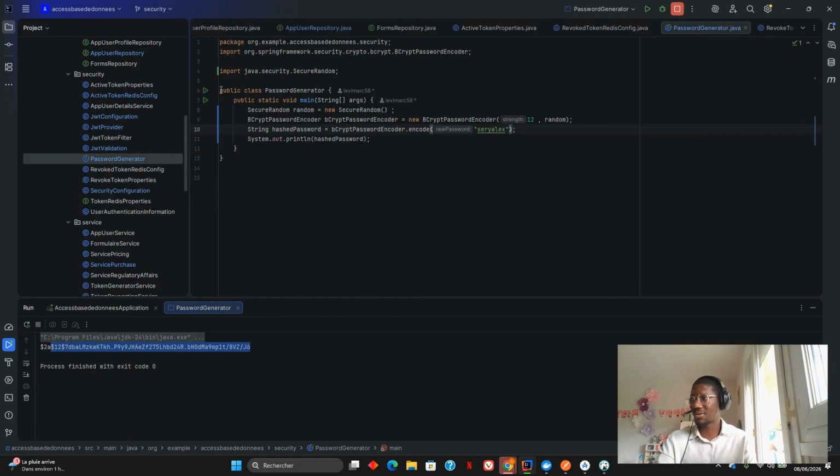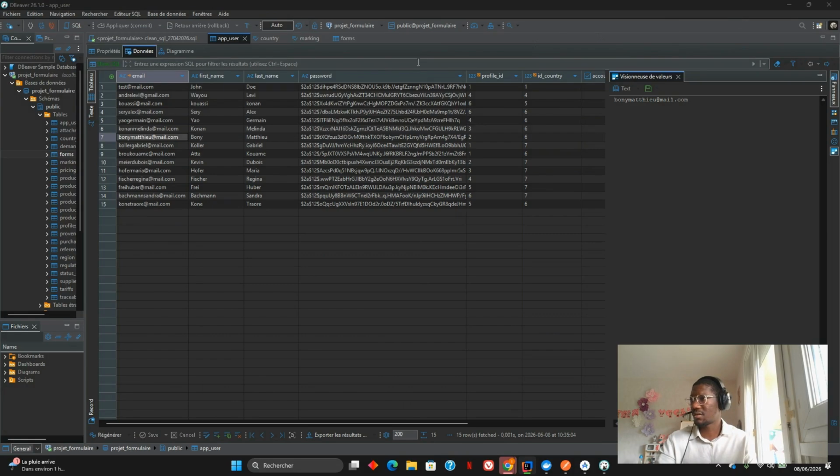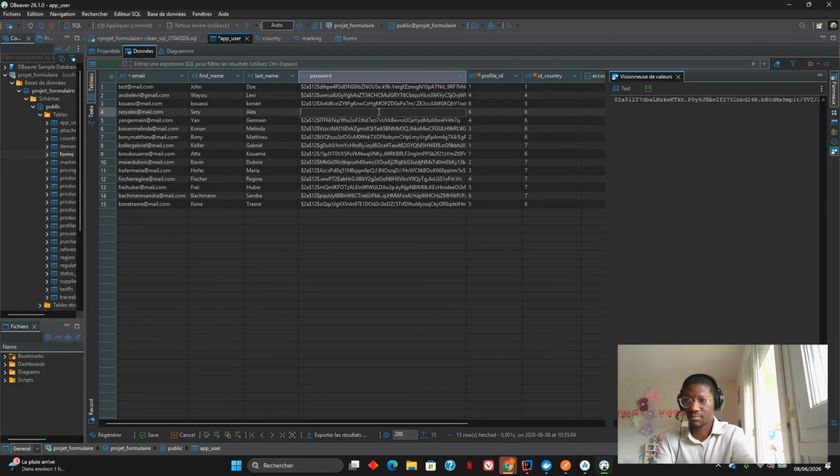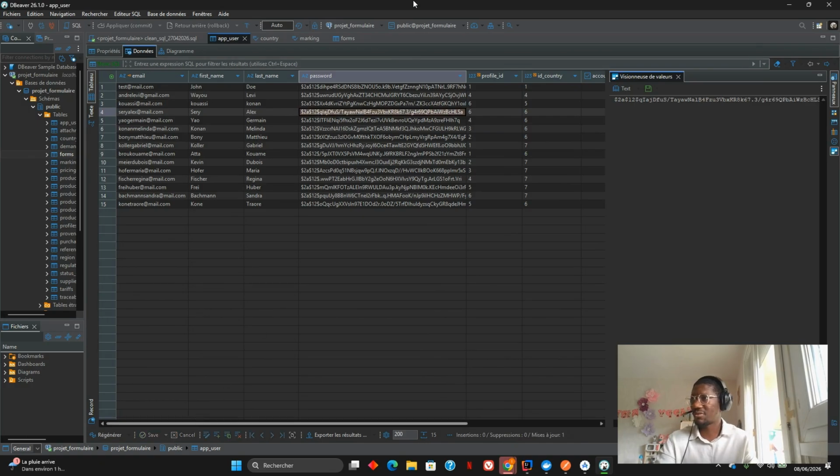You know that in cybersecurity and in software development, you cannot store raw password in the database. So it has to be hashed. So let's generate a hash password here. Copy and paste here for this user. Okay, save. Okay, let's try now with Postman